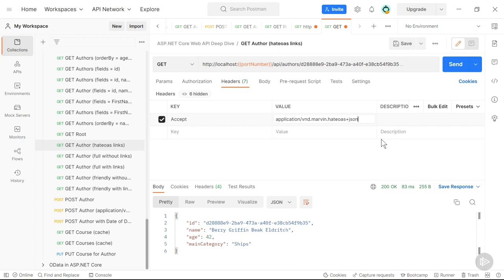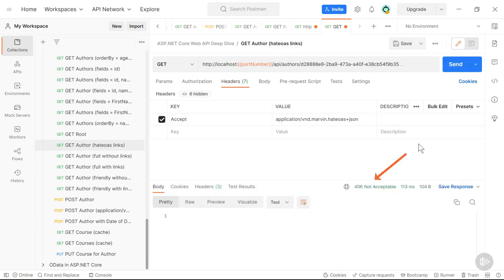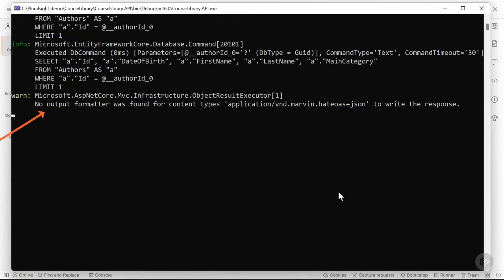Now let's try sending a request with an accept header value of application/vnd.marvin.hateoas+json. And we get back a 406 Not Acceptable. What's going on here? Let's have a look at the console output window. We get a warning here. Apparently, no output formatter was registered that can handle this new media type. We can solve that.